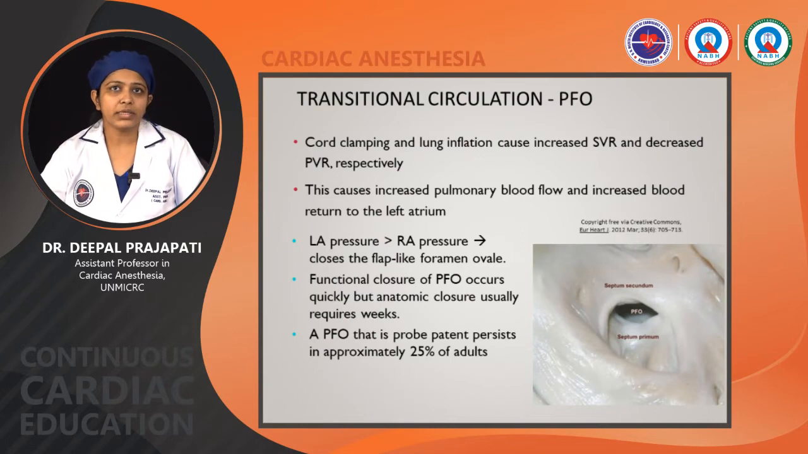The cord clamping and lung inflation cause increased SVR and decreased pulmonary vascular resistance respectively. This causes increased pulmonary blood flow and increased blood return to the left atrium, which causes an increase in LA pressure, then RA pressure, and so closes the flap-like foramen ovale. Functional closure of the PFO occurs quickly, but anatomic closure usually requires a week. Usually in 25% of adults, it remains open.